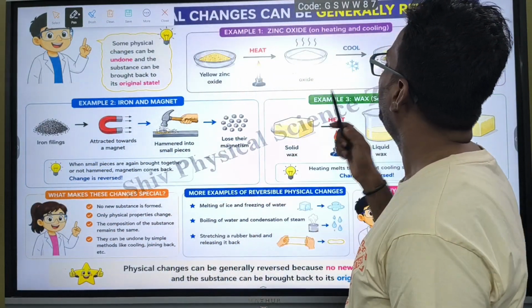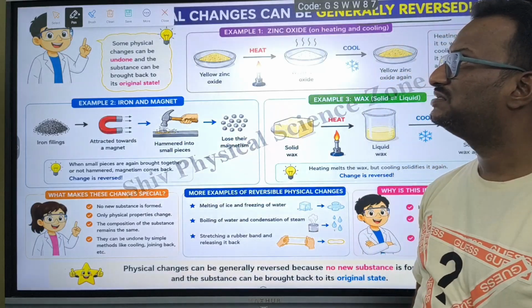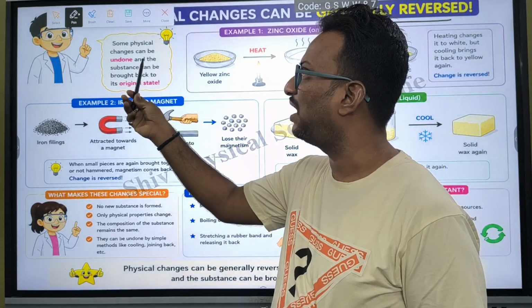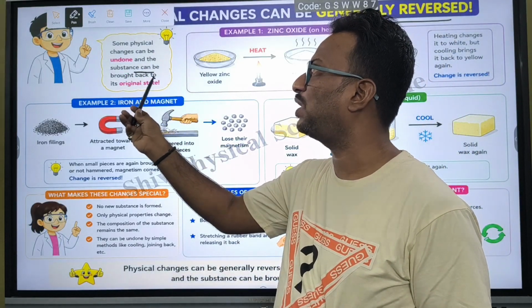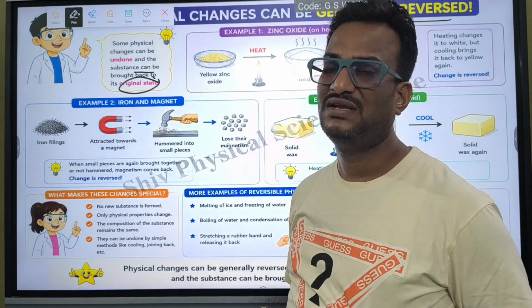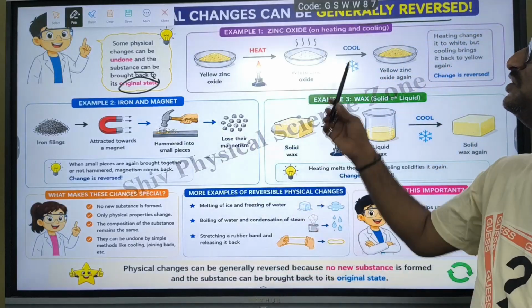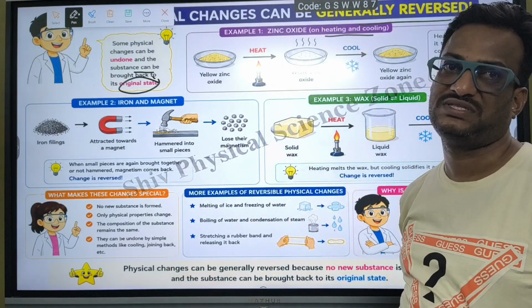Physical change can be generally reversed. We all know it. Some physical changes can be undone and the substance can be brought back into its original state, in the sense of being reversed. For example, zinc oxide on heating, what happens?